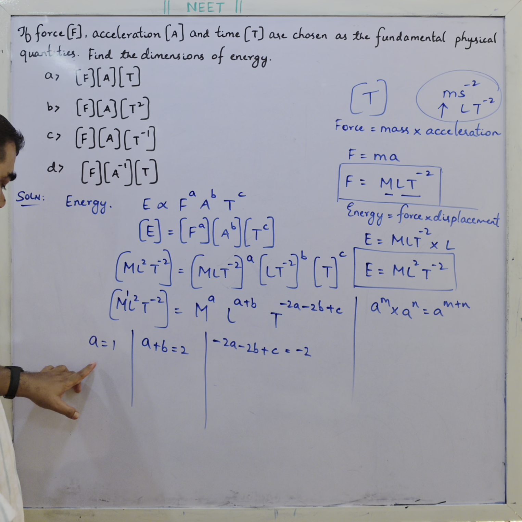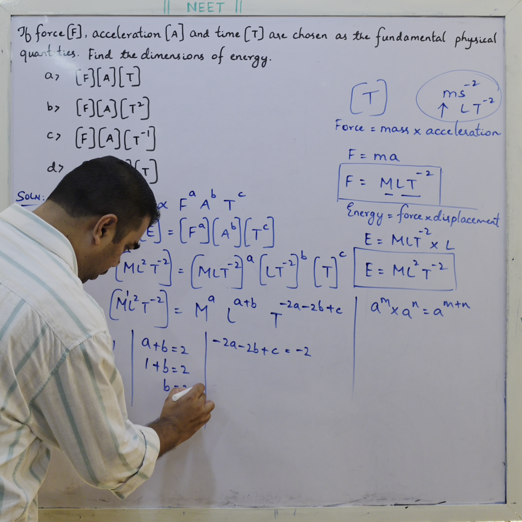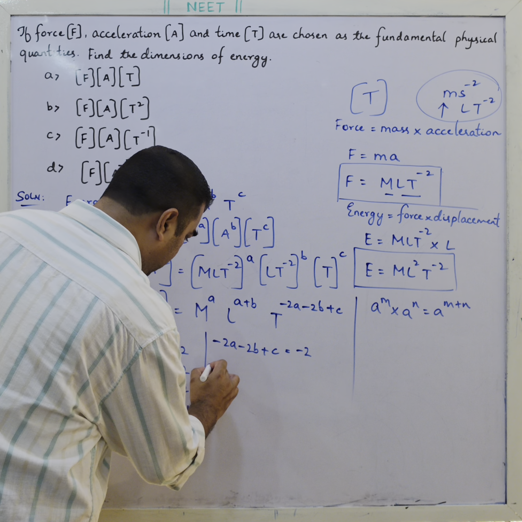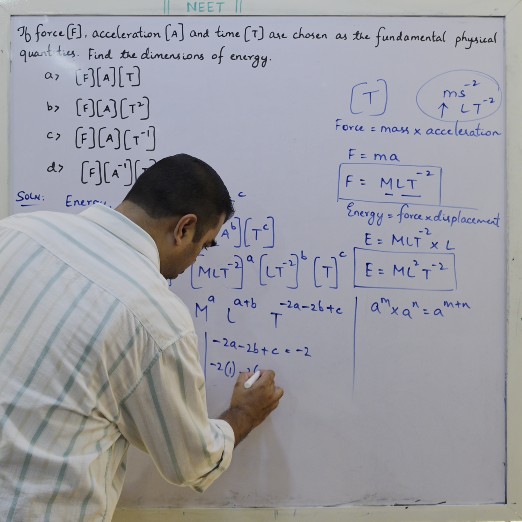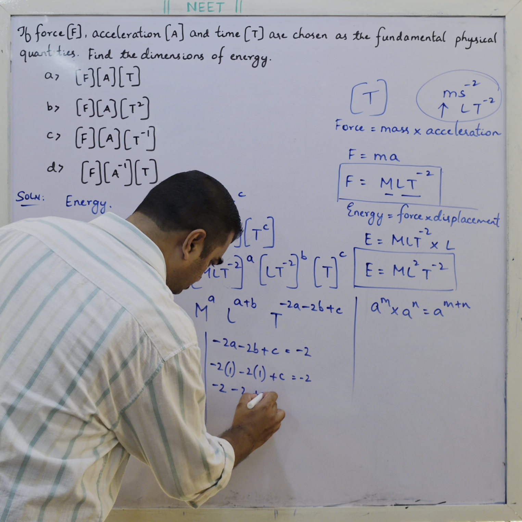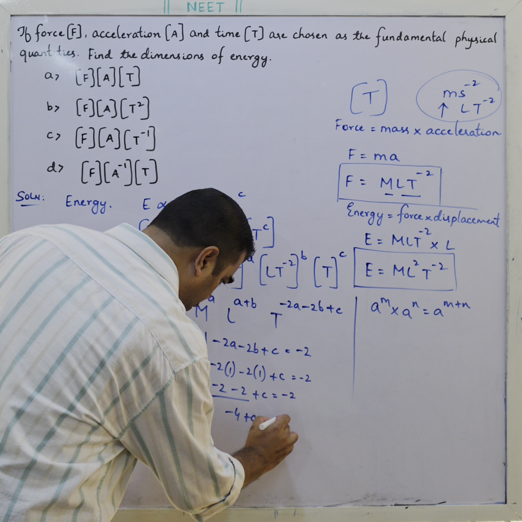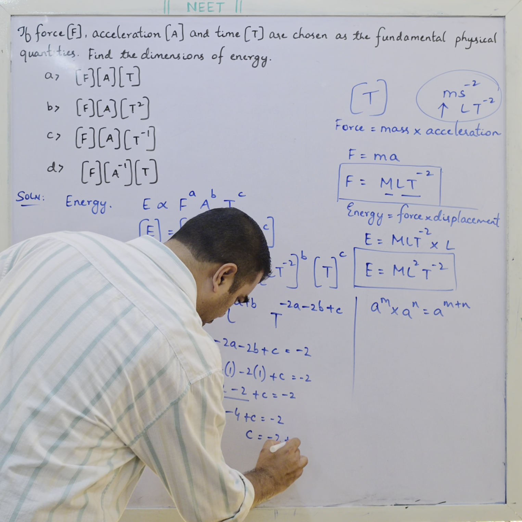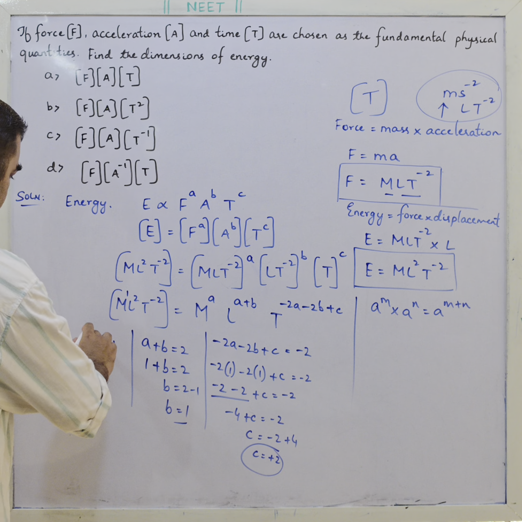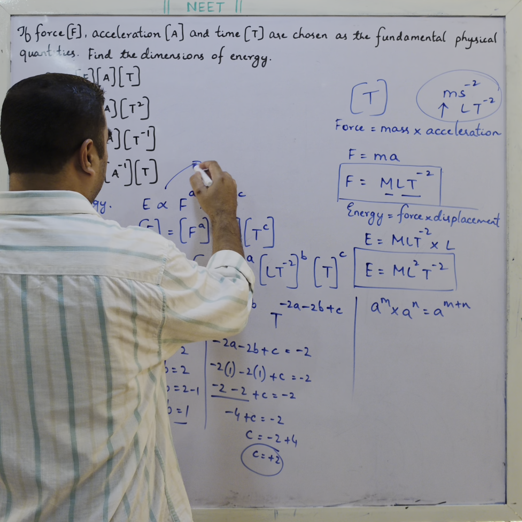a is 1, so b is 2 minus 1, so b is also 1. Now substitute the values: minus 2 into 1, minus 2 into 1 plus c is equal to minus 2. Minus 2 minus 2 is minus 4 plus c is equal to minus 2. So c is equal to minus 2 plus 4, so c is equal to plus 2. So a is 1, b is 1, c is 2. Now come back here. So what happens here?